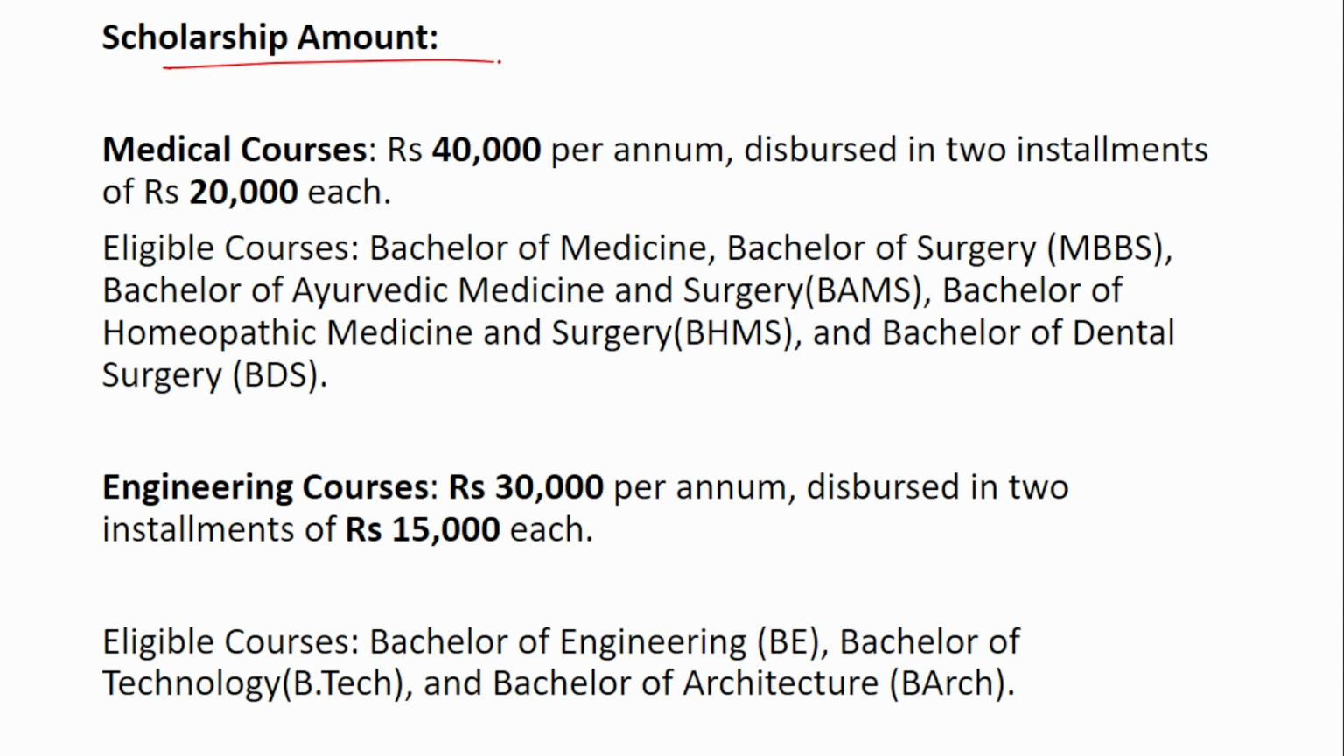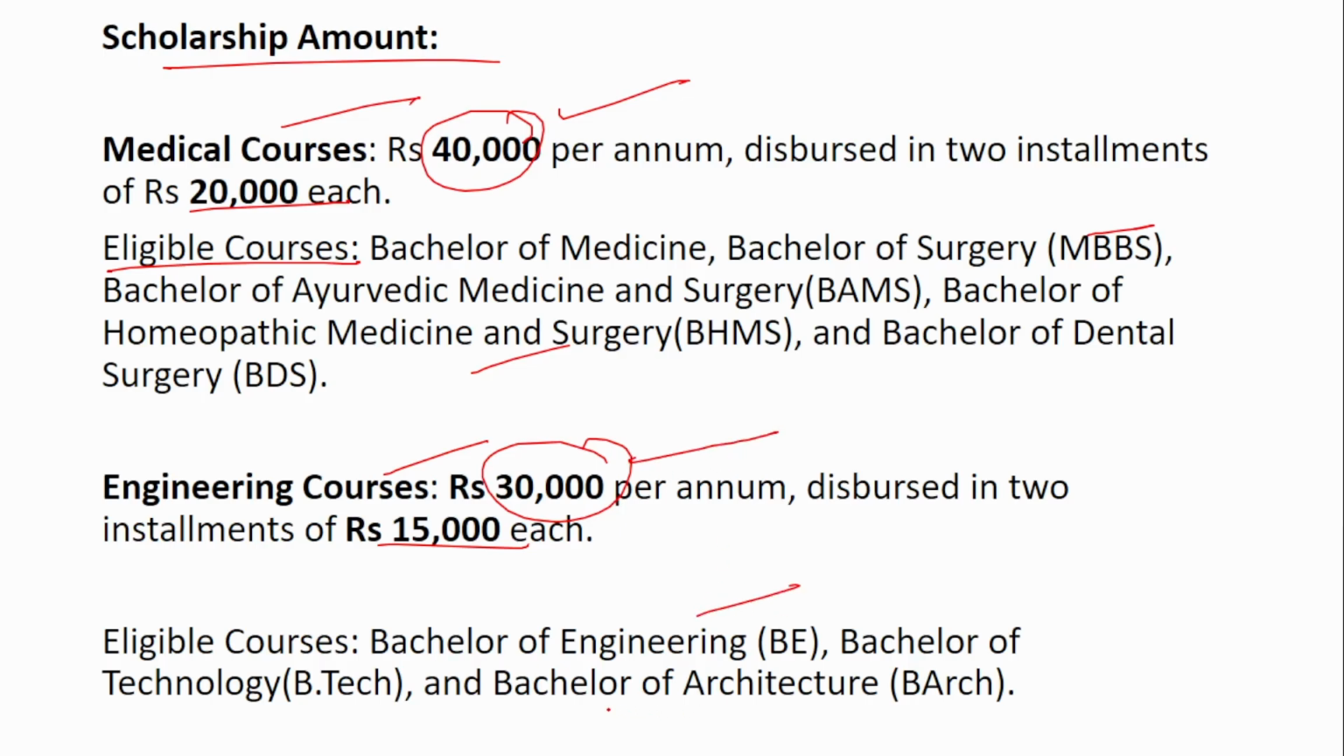In case of the scholarship amount provided under the scheme, for a medical course it is 40,000 per annum dispersed in 2 installments of 20,000 each. The eligible courses are MBBS, BDS, Bachelor of Ayurvedic Medicine, Bachelor of Homeopathy Medicine. And in case of engineering course, it is 30,000 per annum, 15,000 in 2 installments. Remember, medical course is 40,000, engineering course 30,000, which includes BE, BTech and Bachelor of Architecture.